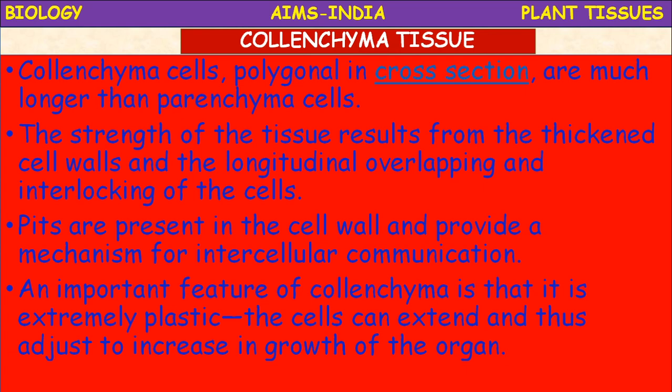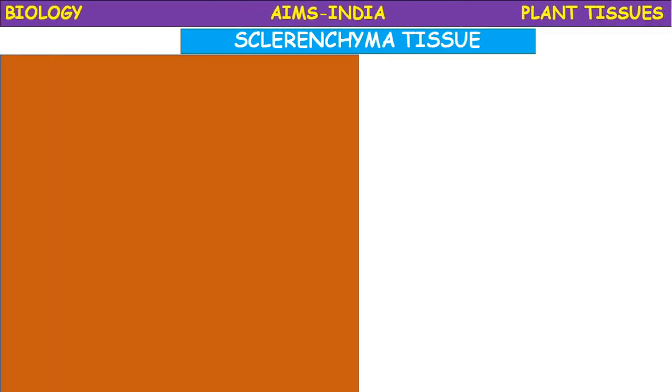An important feature of collenchyma is that it is extremely plastic, means somewhat elastic. The cells can extend and thus adjust to the increase in growth of the organ, means stretchable. That's why collenchyma tissue is present in the young growing stems. Okay, next, sclerenchyma.